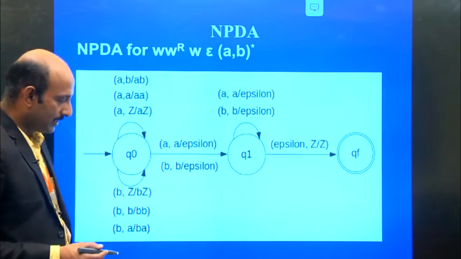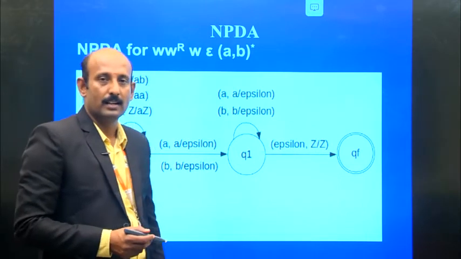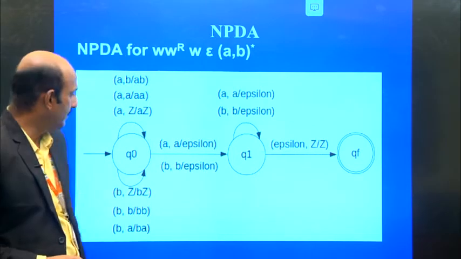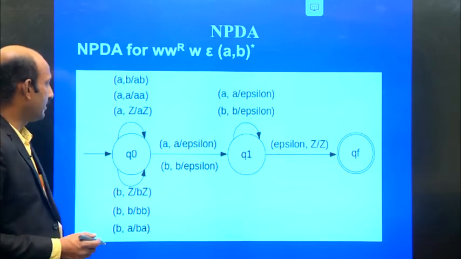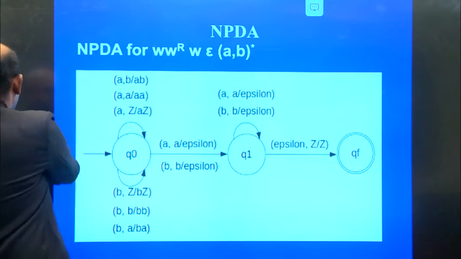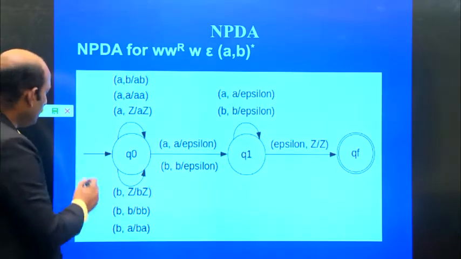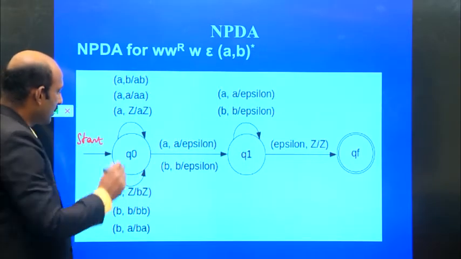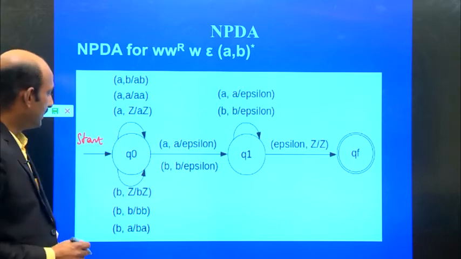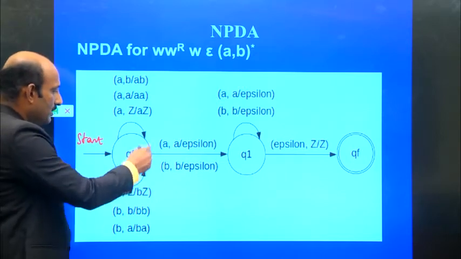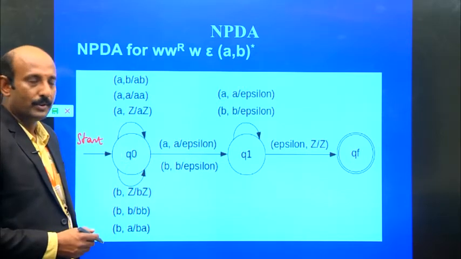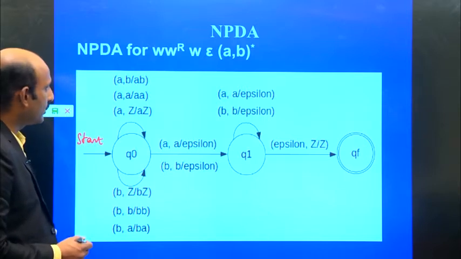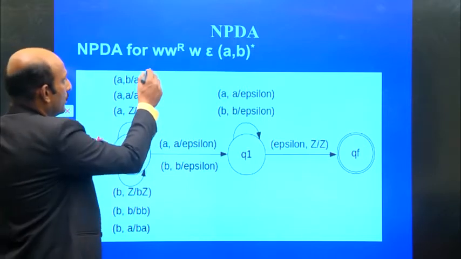Now let's see examples of this non-deterministic pushdown automata. Whenever it is a starting state, the starting state is Q naught, where we can build the pushdown automata.